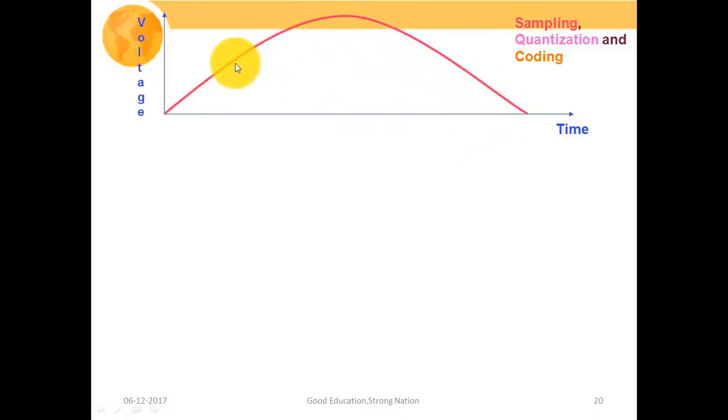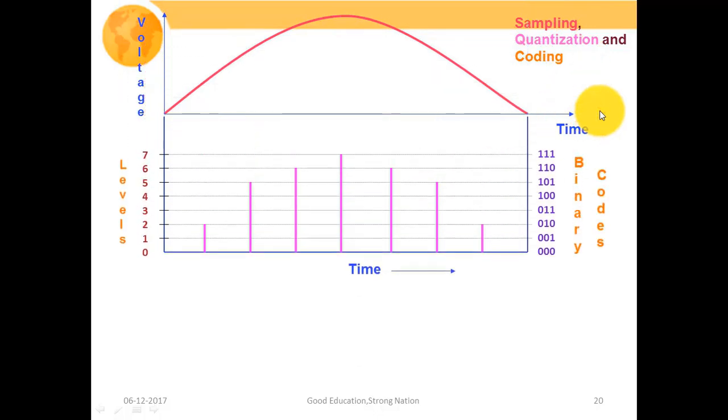Then we're going to perform sampling. After sampling, we'll get these pinkish color pulses, and then we're going to quantize them, or approximate these infinite amplitude levels to finite amplitude levels so that we can quantify our sample values more efficiently.